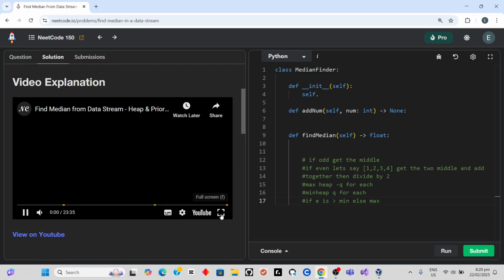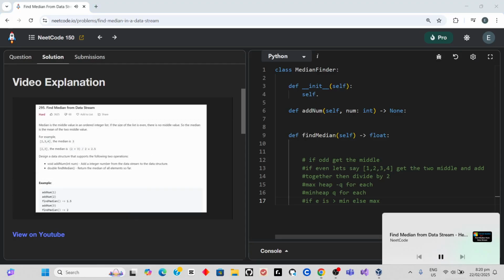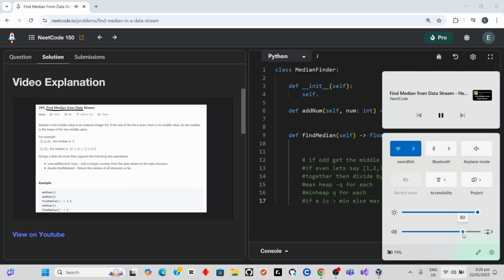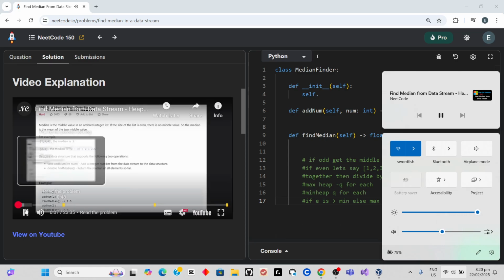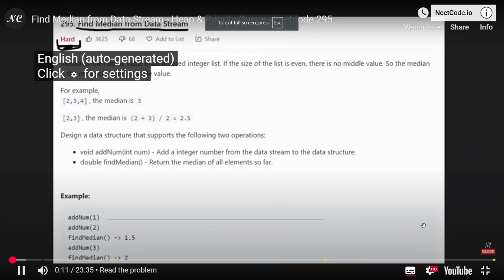Hey everyone, welcome back, and let's write some more neat code today. So today let's solve find median from a data stream. This is another hard problem, but it's not super difficult if you know the data structure behind it.